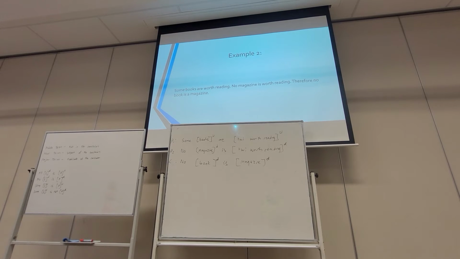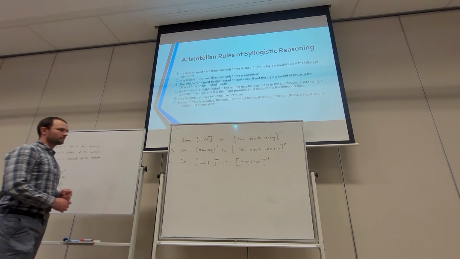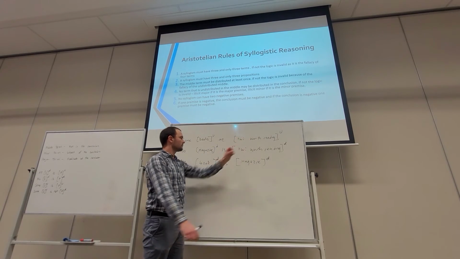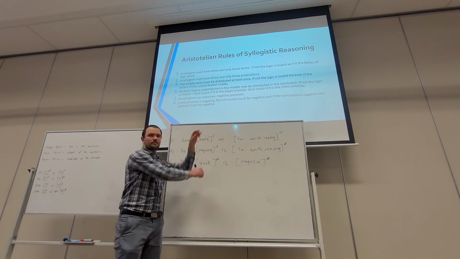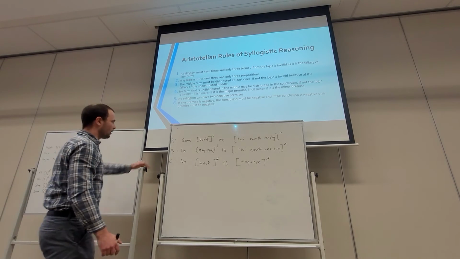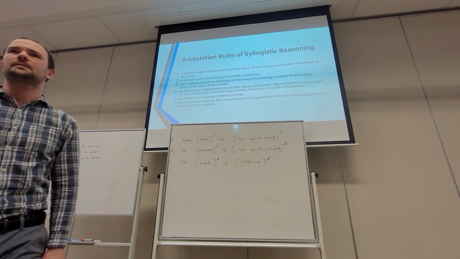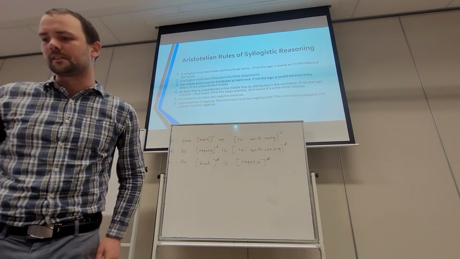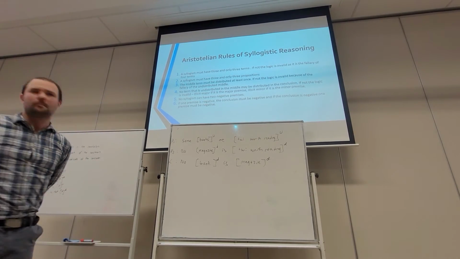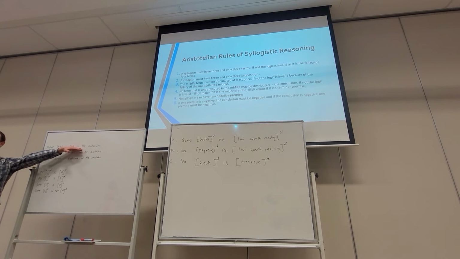Okay, let's check the rules. We've got three terms: that which is worth reading, magazine, books, tick. Each term is used twice, tick. We've got three propositions, tick. So we've completed the first two rules. It satisfies the most basic sense of a syllogism. The middle term is the term that is not used in the conclusion.